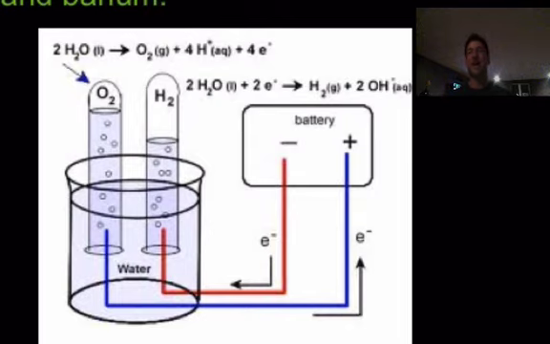Scientists nowadays still use electrolysis, but they've found ways that they can isolate the elements potassium, sodium, magnesium, calcium, strontium, and barium. If we take a look at the diagram, we can see that if we have water and we hook up to our voltaic pile or our battery source, it's going to produce electricity.